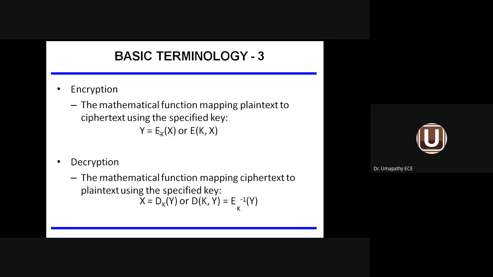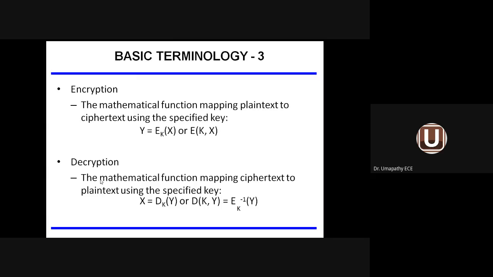So I am using the cipher algorithm as well as the key to convert the plain text into ciphertext information. I can write this in the other way also: y equals E of k comma x. Y ciphertext, x plain text, k key, E encryption.